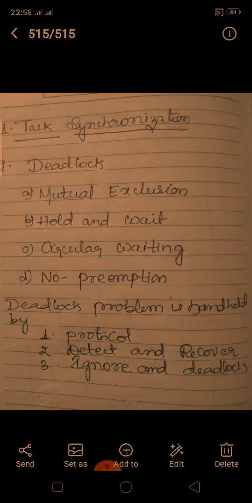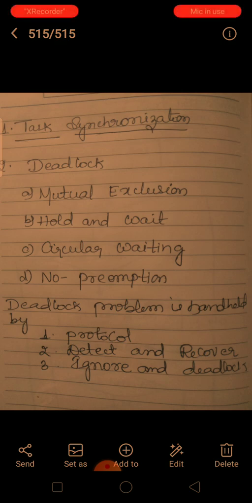Next very important topic is deadlock. What is the meaning of deadlock? Deadlock is a condition that creates a situation where none of the processes are able to make any progress in their execution, resulting in a set of deadlocked processes.